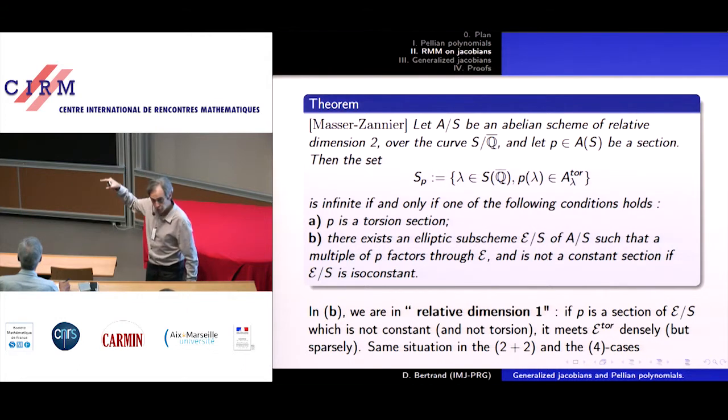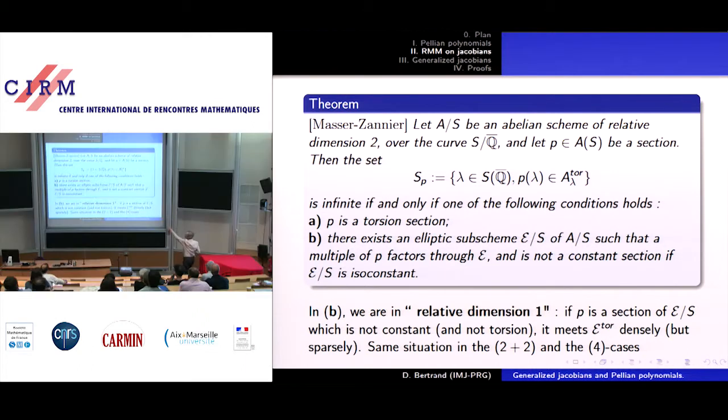Pellian means torsion. So usually the set of Pellian is finite, and it is infinite if and only if one of these two conditions is satisfied. So capital A and capital B are the exceptional cases.